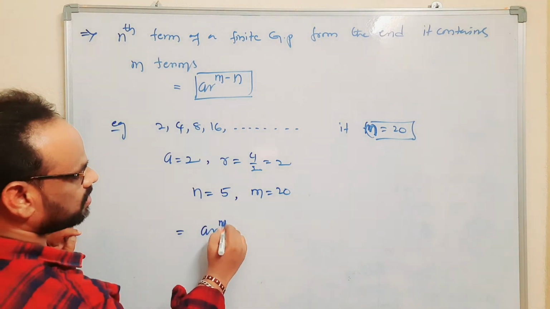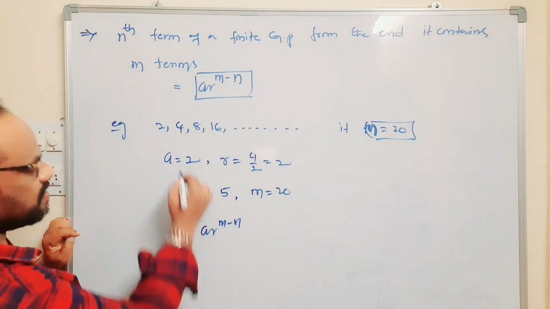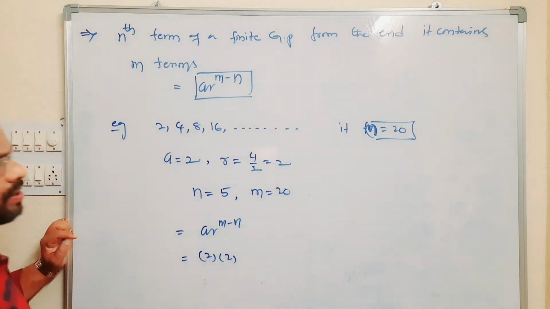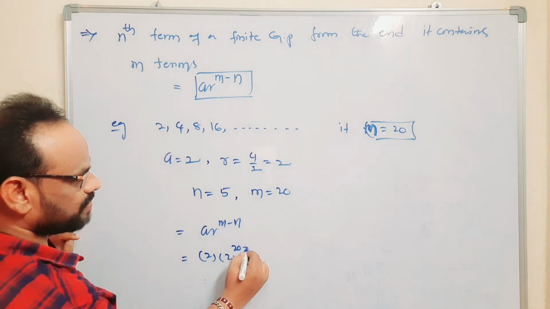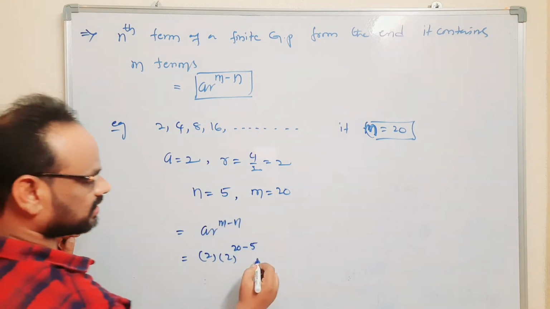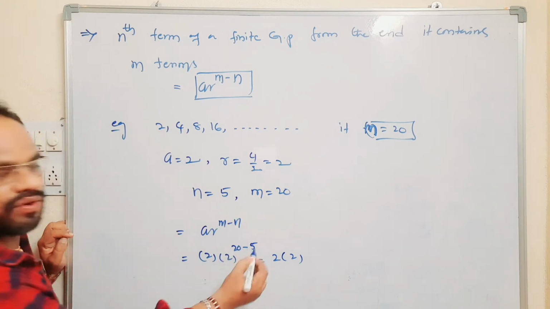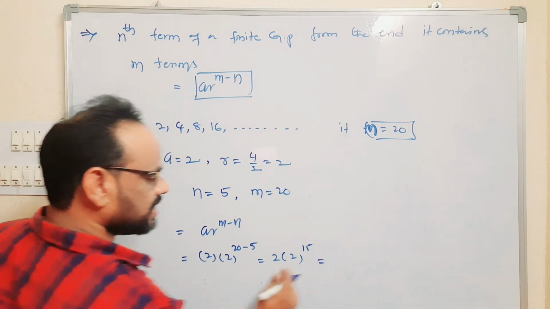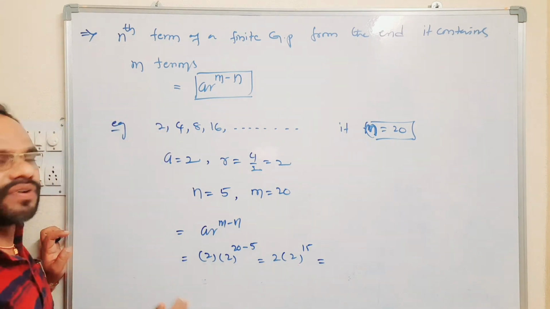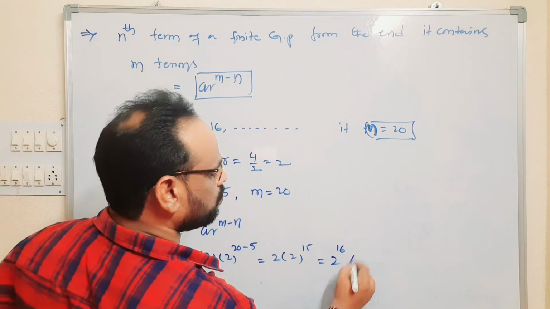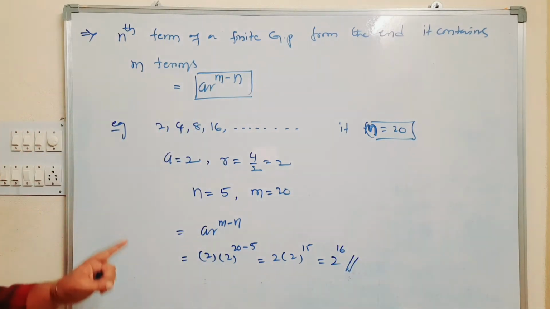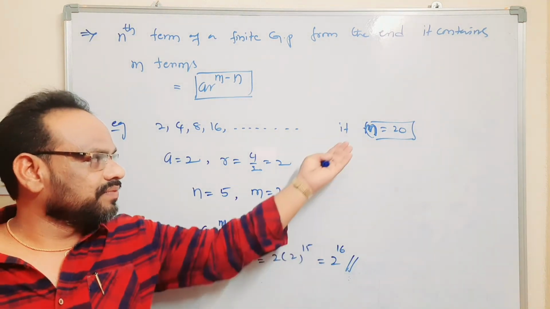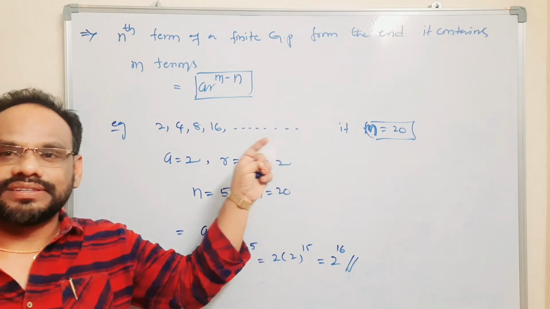ar power m minus n is nothing but here a value 2 into r value, the common ratio, 2 power m value 20 minus n, that is 5. So it is 2 into 2 power 20 minus 5, which is 2 power 15. Using a power m into a power n is a power m plus n, we get 2 power 16. 2 power 16 is the fifth term from the end of the given GP.